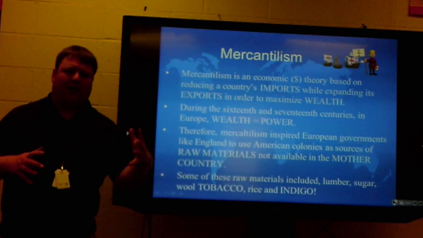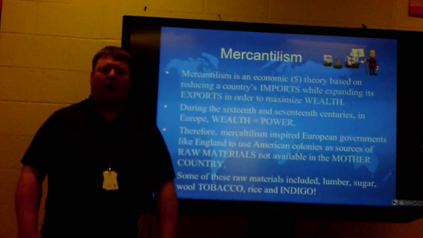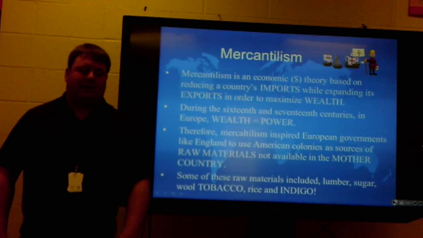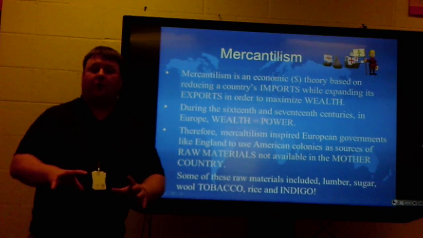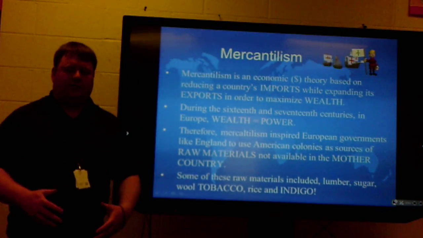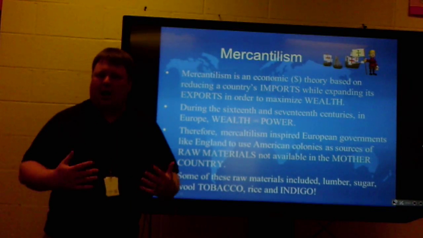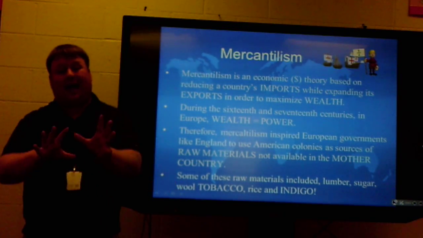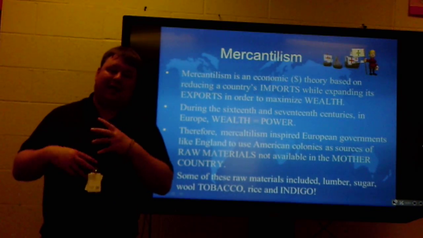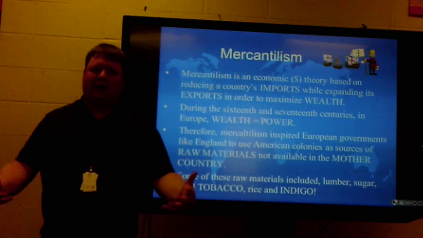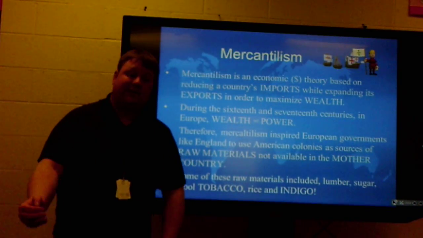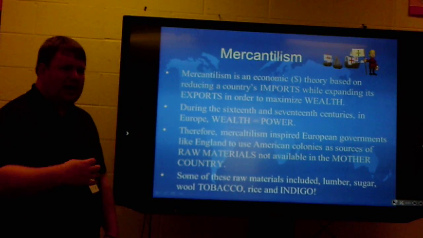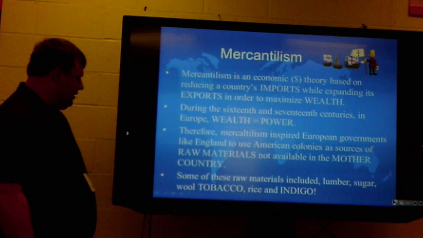Those raw materials are taken back to the mother country, and they are produced into other things in the factories that are there. This is called industrialization. Those are finished products. So think of it in terms of a shirt. Okay, a shirt is made from cotton. The cotton would be grown in the colonies. The cotton would be sent back to the mother country, England. England would take the cotton, make it into thread, make that into cloth, and make it into clothes. And then they would sell it back to the colonies as well and make a very hefty profit on it. And that was the idea behind mercantilism and the transatlantic trade.